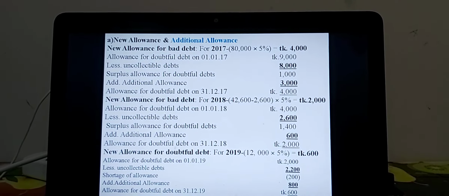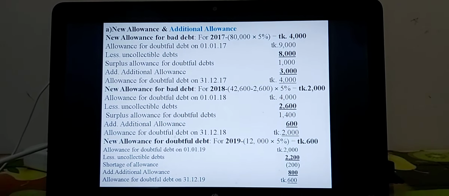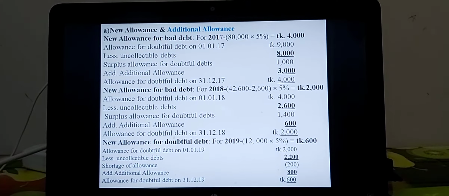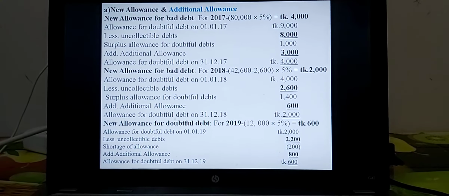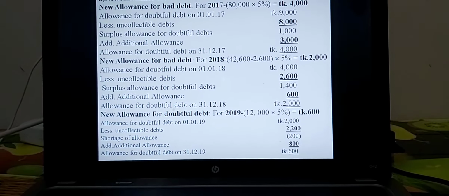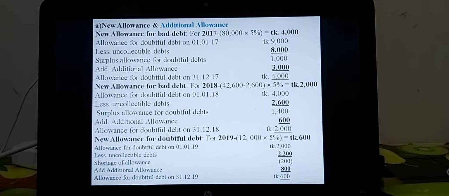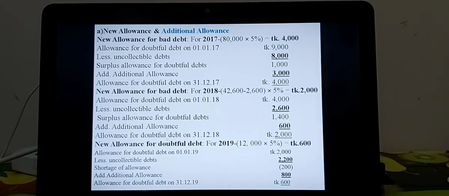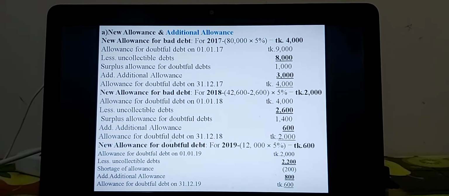The same stays the same category, less uncollectible debt or bad debt 2200. 2000 minus 2200, that is the shortage of allowance taka 200. Allowance for doubtful debt 1/1/19 2000, less uncollectible debt taka 2200, shortage of allowance taka 200.